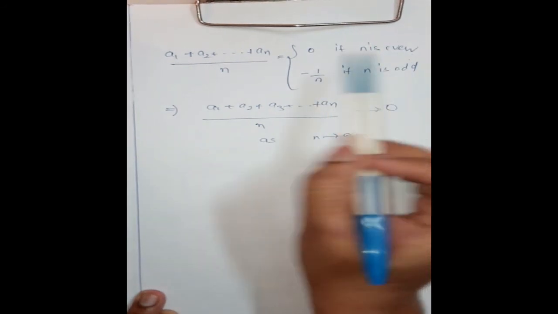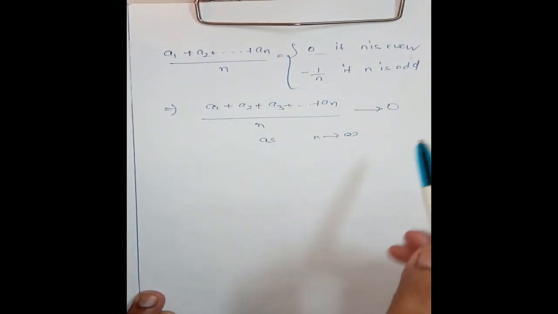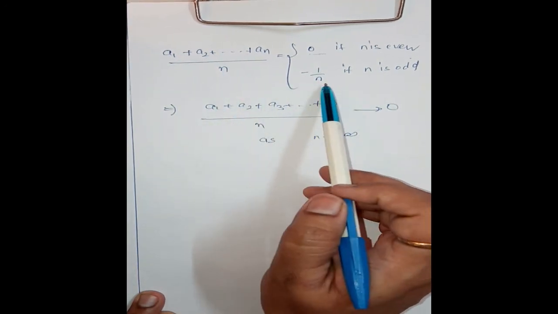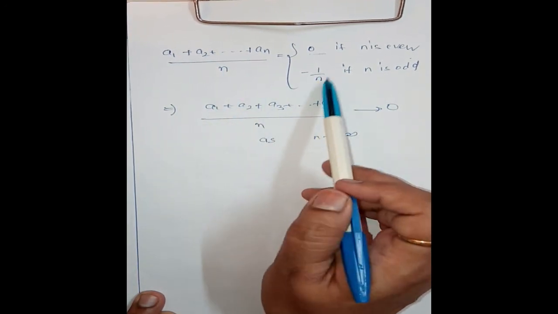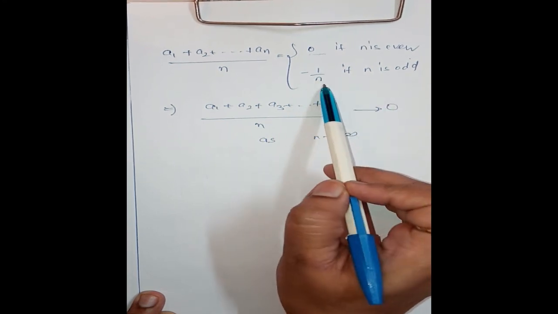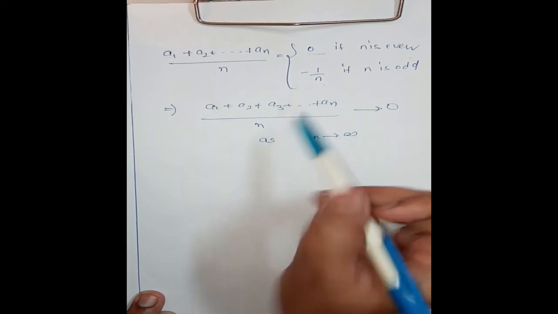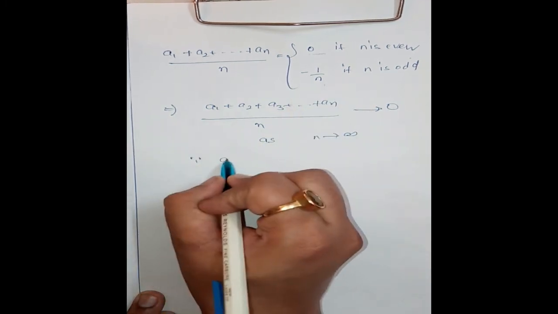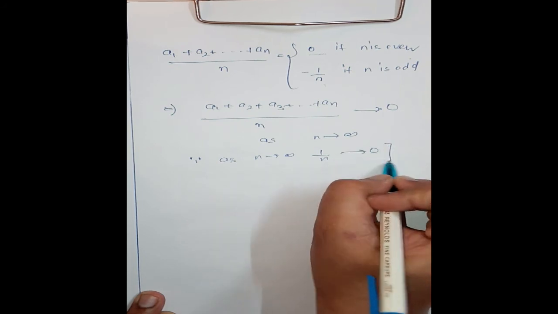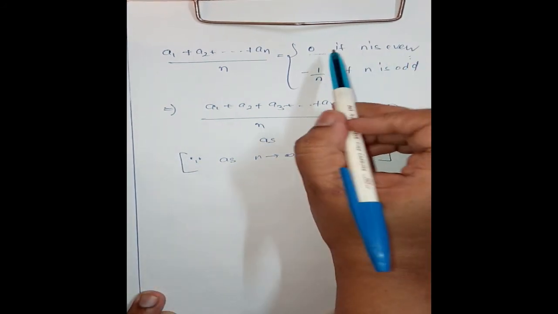If n is even, the limit is 0. Now, if n is odd, then this is equal to minus 1 by n, and as n tends to infinity, 1 by n tends to 0.